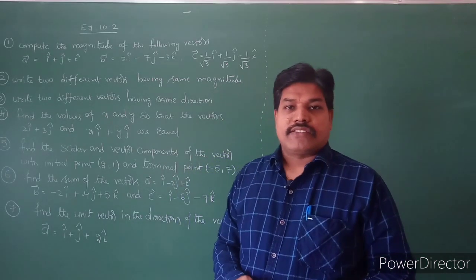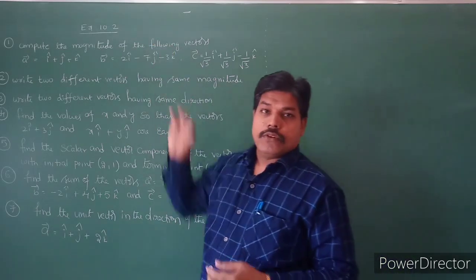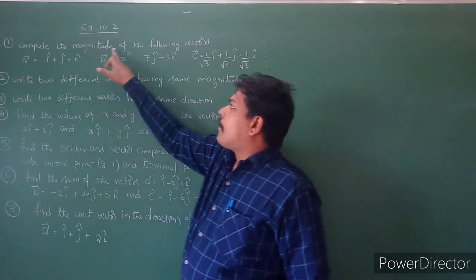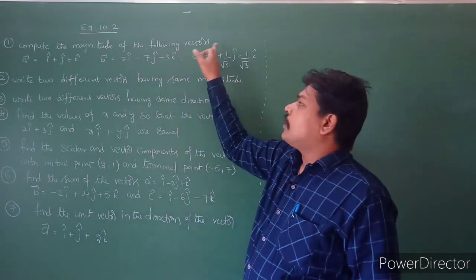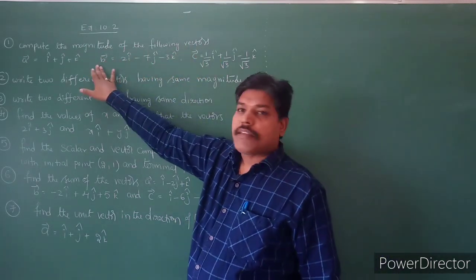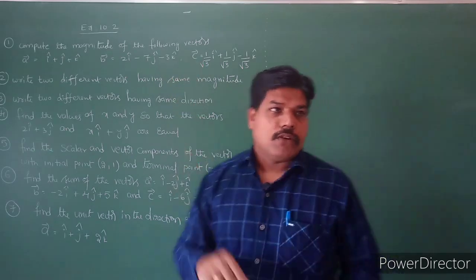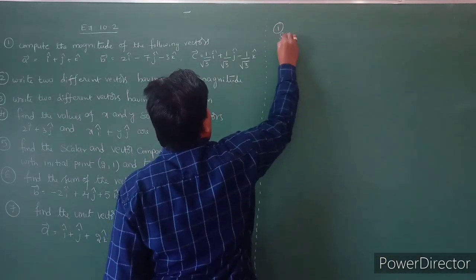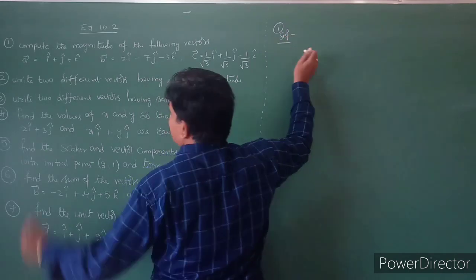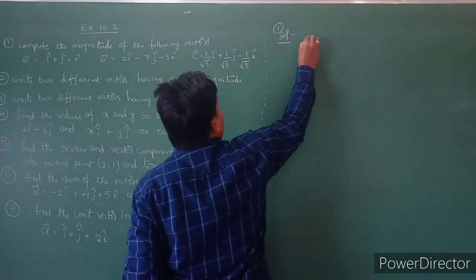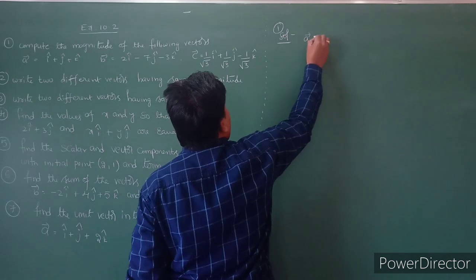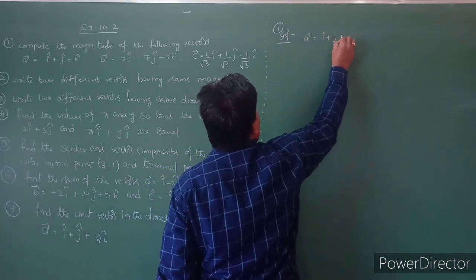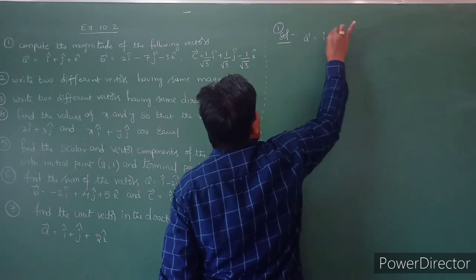See students, exercise 10.2. What is the first question? Compute the magnitude of the following vectors. So they are asking how to calculate the magnitude of these vectors. First see question number 1. What is the solution? A bar is nothing but i plus j plus k.